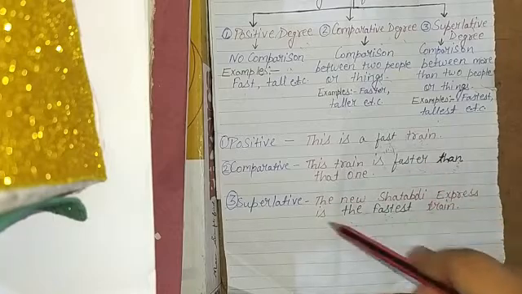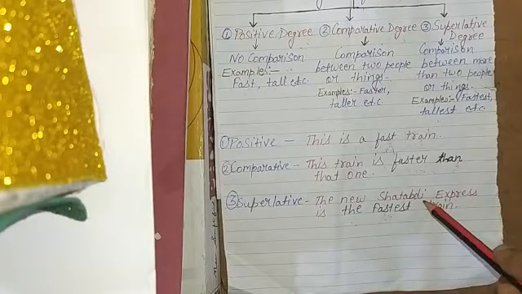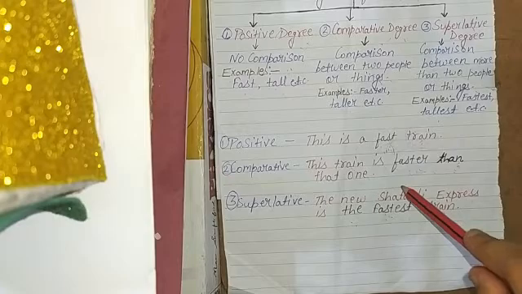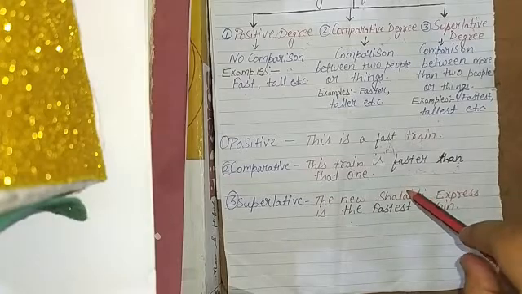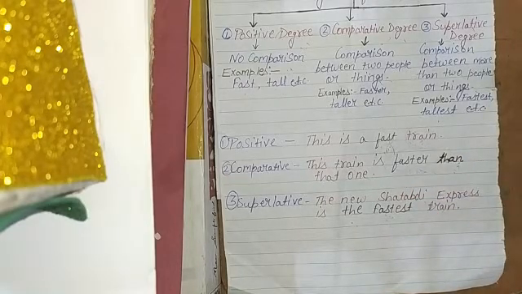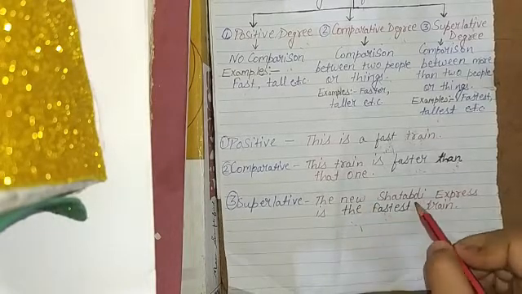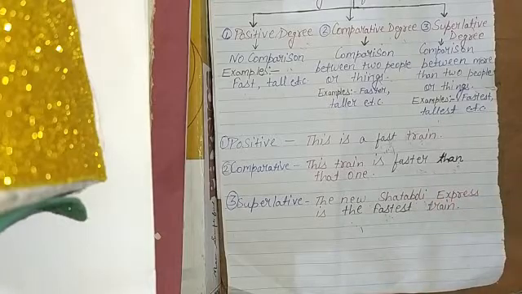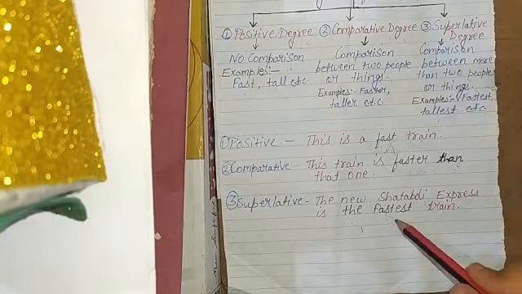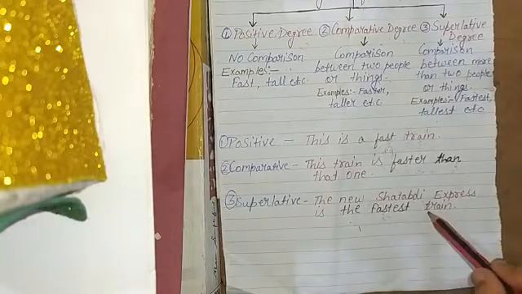Here the comparison is being made with each and every train which is available. There is no comparison of Shatabdi Express because it is at the topmost level. It is the fastest train. ये सबसे ज़्यादा तेज चलने वाला train है according to the example.